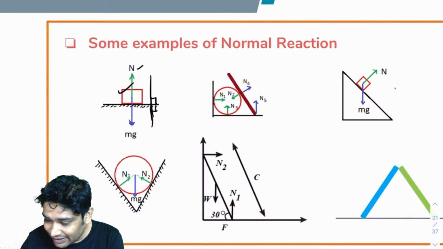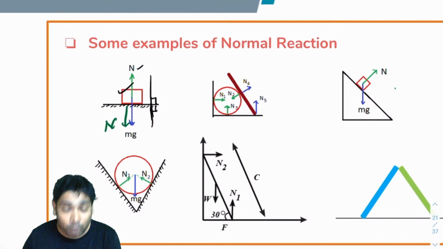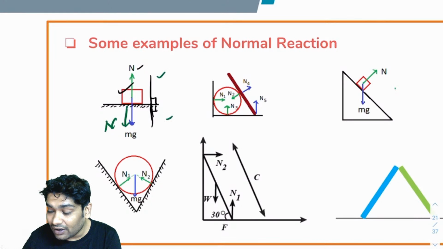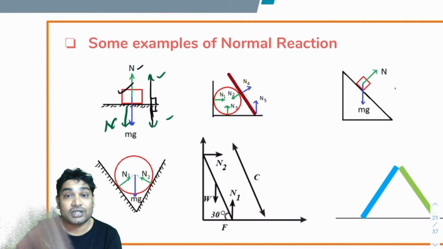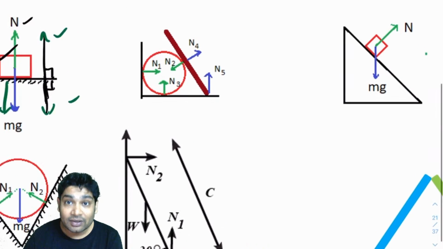So the ground will also feel an N in the downward direction. Both are feeling the N's in perpendicular directions and both are feeling push forces. So the block is feeling pushed up, the ground feels pushed down. Both are feeling the push along the common normal. Please remember this.